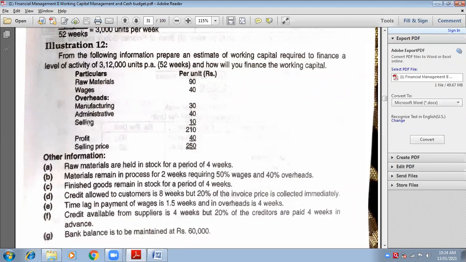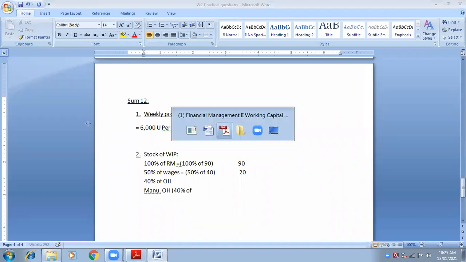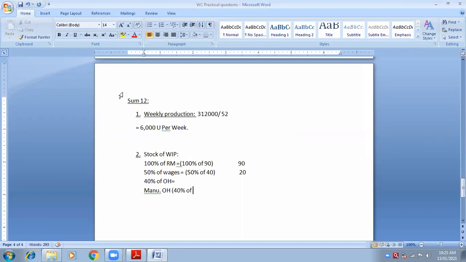Therefore, two overheads will be considered: manufacturing and administrative, 30 and 40. So here we will write manufacturing overheads. In the bracket, we will write 40 percentage of, what is the rate of manufacturing? 30. So I will write 40 percentage of 30.